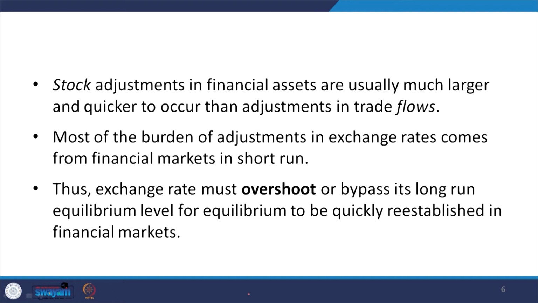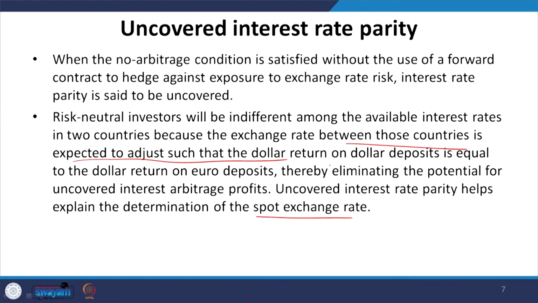In the long run it gets stabilized. Therefore, the exchange rate must overshoot. This is one of the important explanations regarding overshooting relative to the long run adjustment.